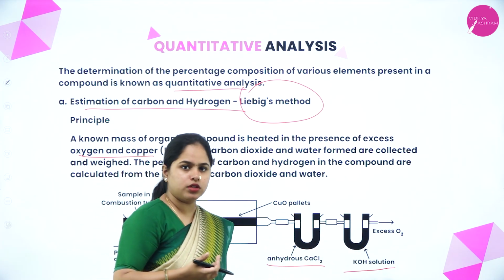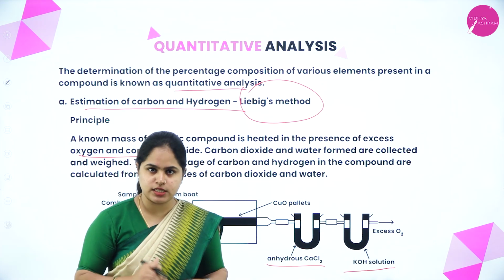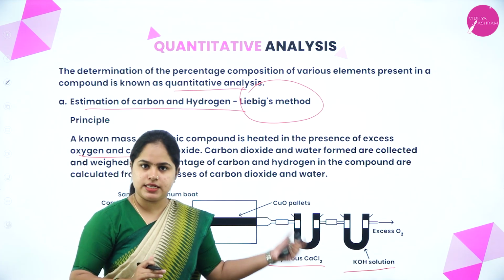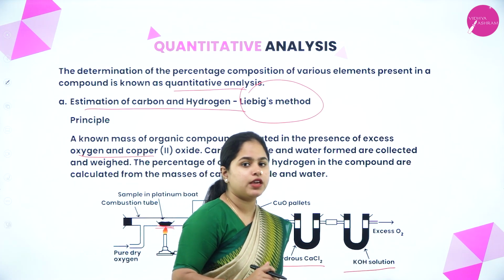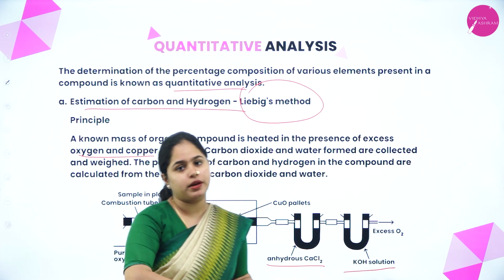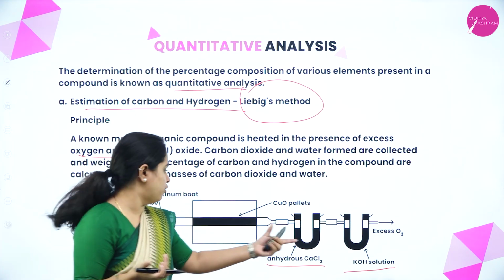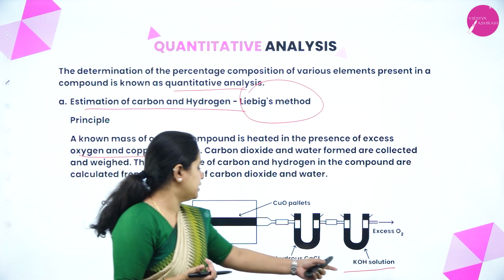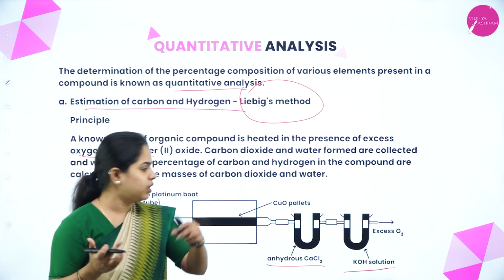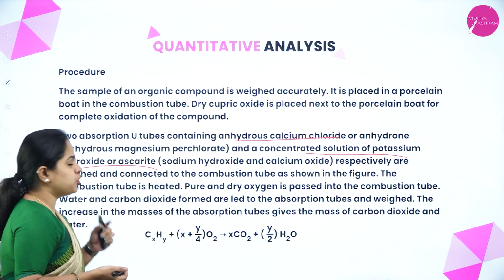We take out this from the apparatus, measure how much anhydrous calcium chloride is present before beginning the experiment. In the same way, we have to measure the amount of potassium hydroxide solution present before starting the experiment. Once the measuring of anhydrous calcium chloride and potassium hydroxide solution is done, we fit them with the apparatus.